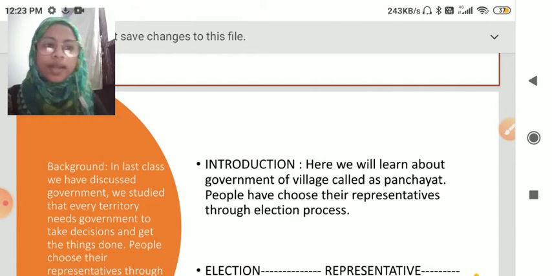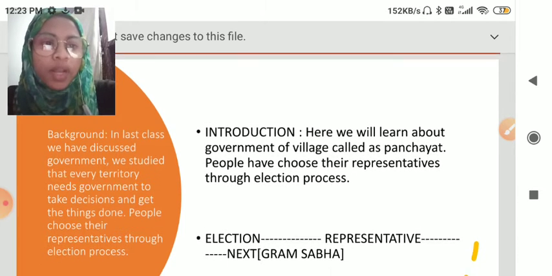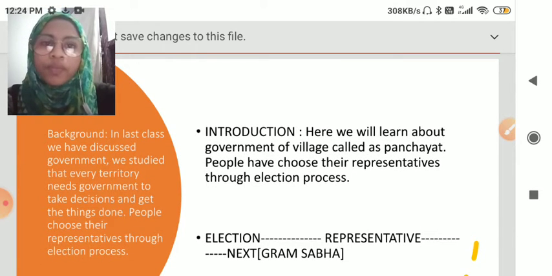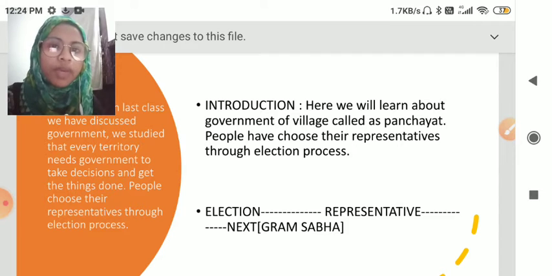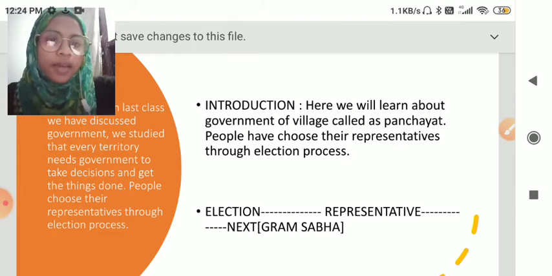The government of the village is called Panchayat. The people choose their representatives through the election process, right? An election has been conducted and representatives have been chosen by the people. And what is next? The next is the meeting of the Gram Sabha. In the meeting of the Gram Sabha, the leaders and the voters will meet collectively and express their views before the people. Okay.